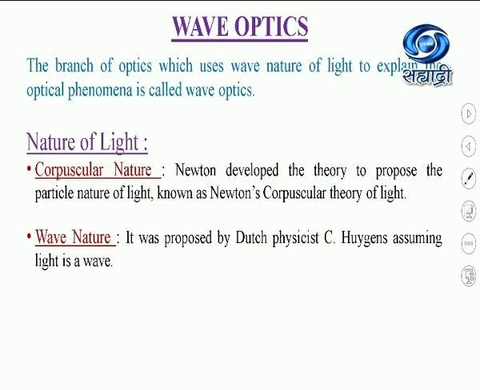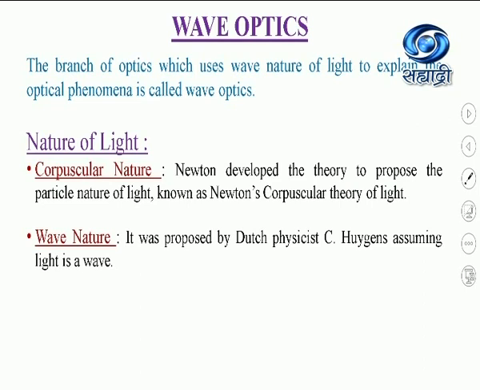present everywhere. There was no evidence to prove the existence of ether, and later on, from Maxwell's electromagnetic theory and experiments performed by Michelson and Morley, it was proved that ether does not exist.